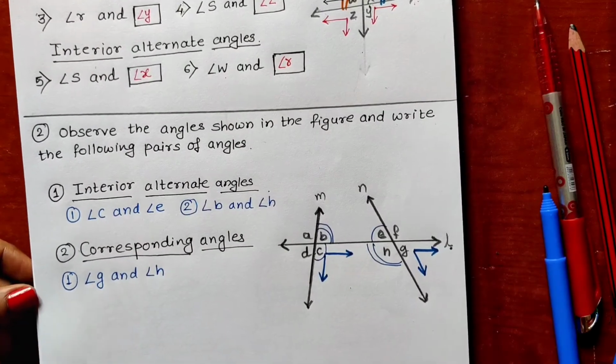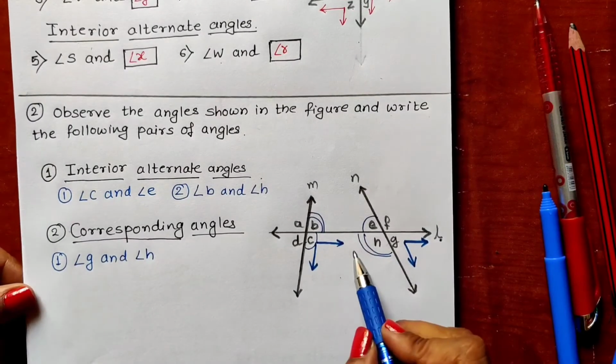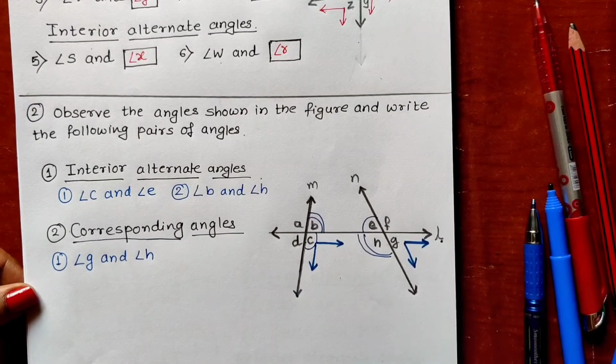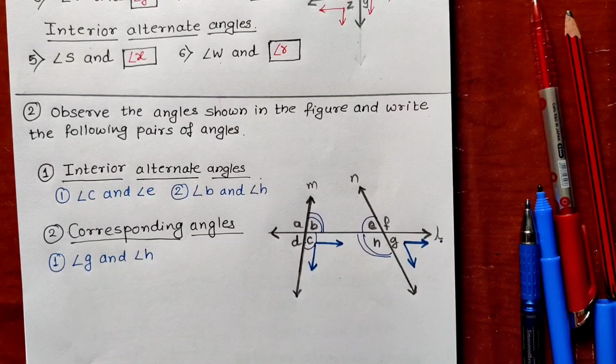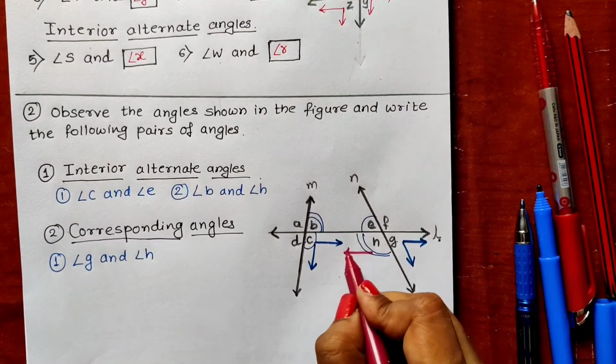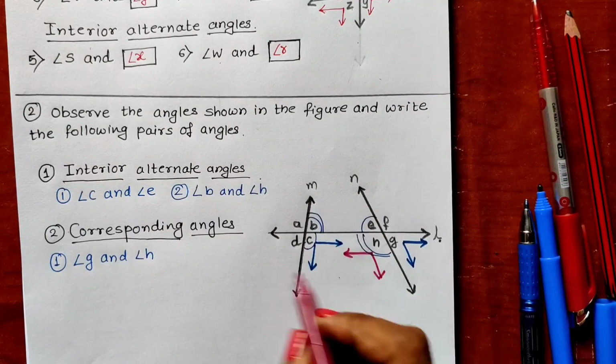Now let us observe the second pair. Again we will write for the downward direction and right hand side.